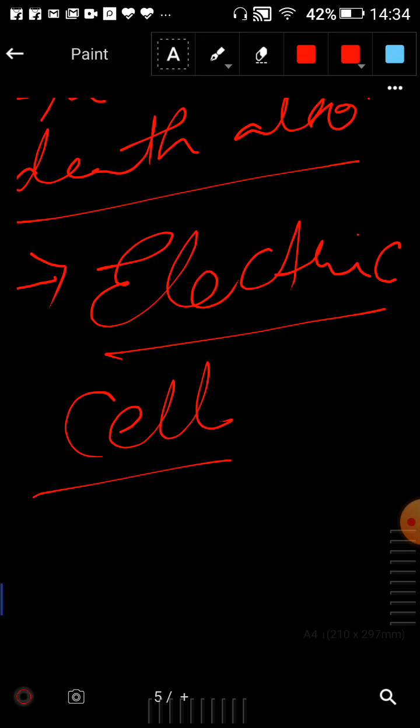Then the electric cell has to be replaced with a new one. Whenever the chemical present in the electric cell is consumed, it has to be replaced with a new one. A torch bulb has an outer case of glass that is fixed on a metallic base. What is inside the glass case of the bulb? That we will see in the